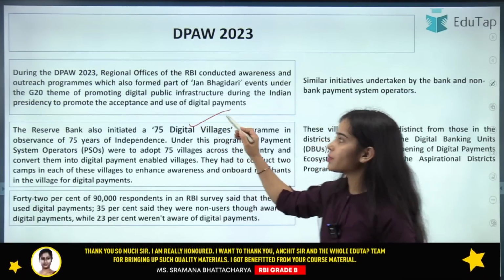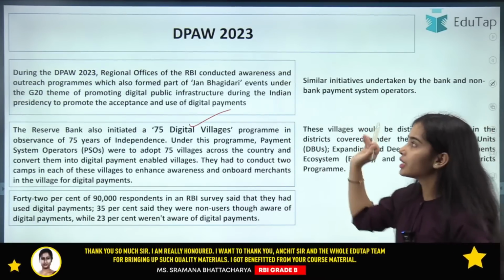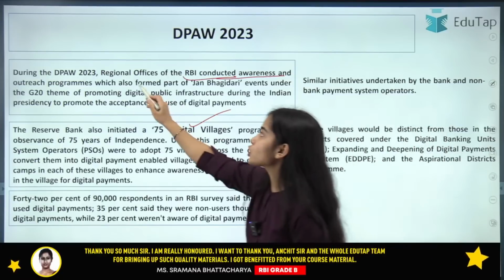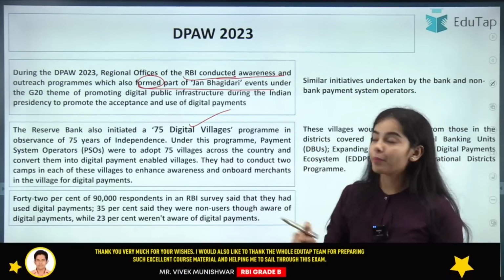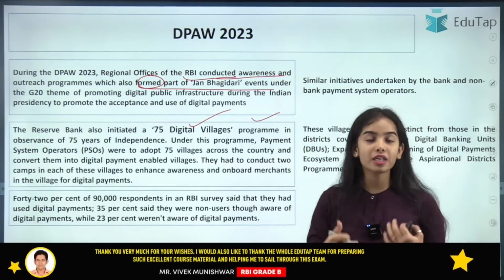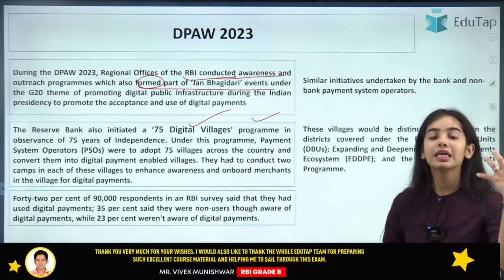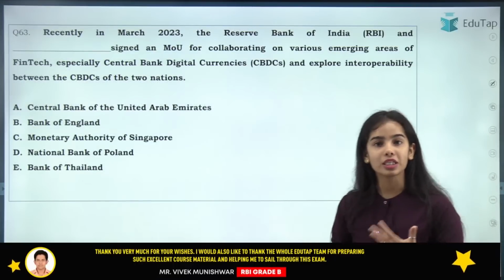So these were the steps that were taken by the Reserve Bank of India in the Digital Payment Awareness Week. The regional offices of the RBI conducted awareness and outreach programs, which also formed part of Jan Bhagidari events under the G20 theme. As well as the 75 Digital Villages program was launched, in which the payment system operators were to adopt 75 villages across the country to convert them into digital villages.